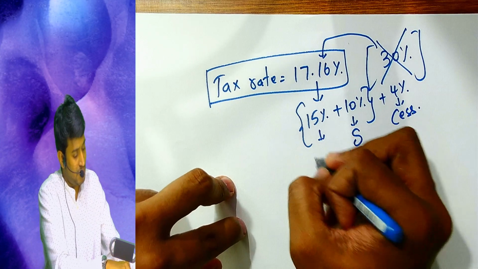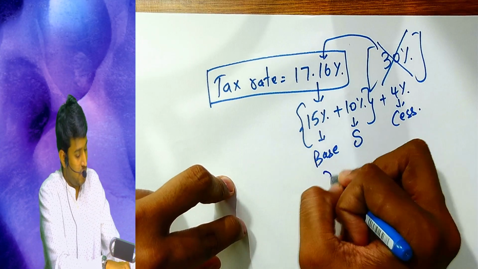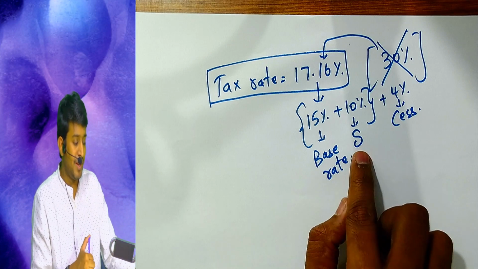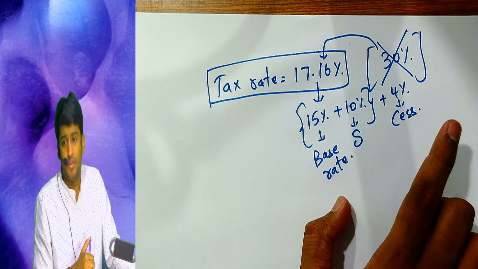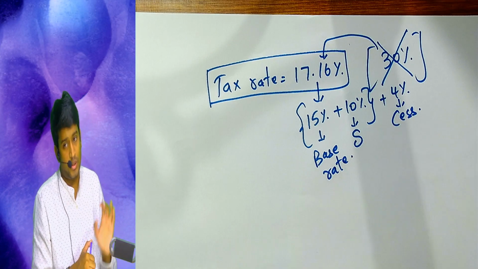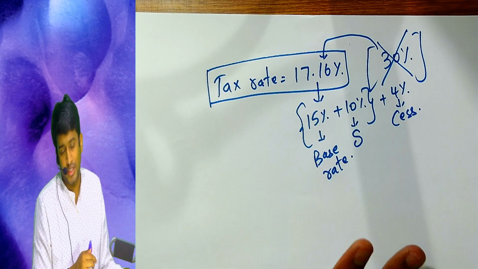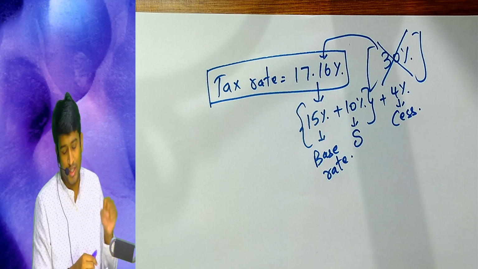This 15% is the base rate, 10% surcharge, 4% cess. Now a reporter asked Nirmala Sitharaman, who introduced this.